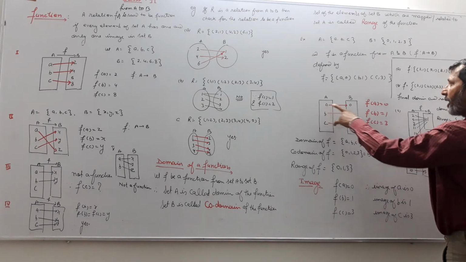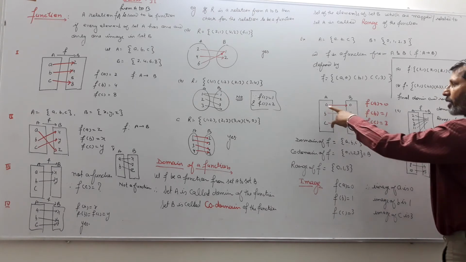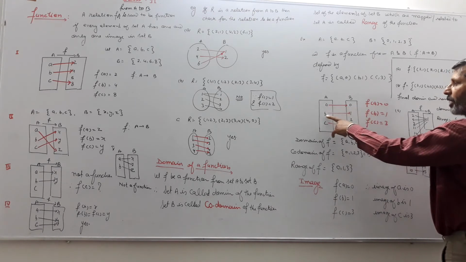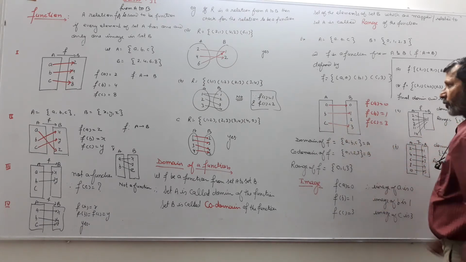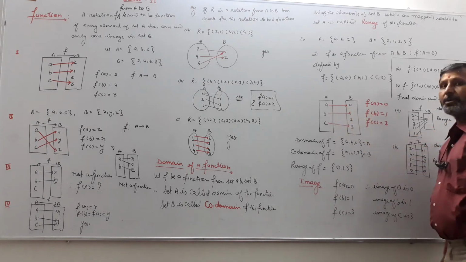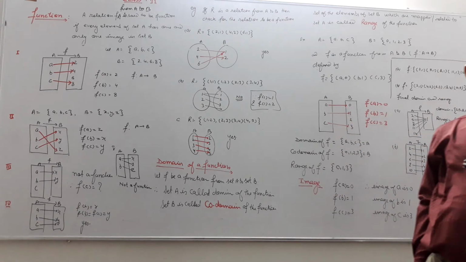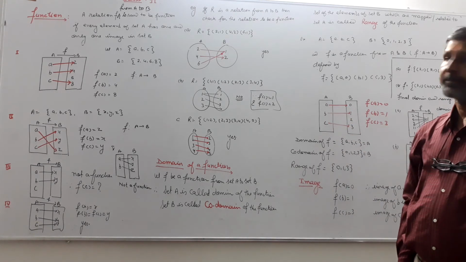And the image and range, both belong to the second set। If A is related to 0, therefore the image of A is 0, image of B is 1, image of C is 3। So we get the image is always with a particular element of the domain।